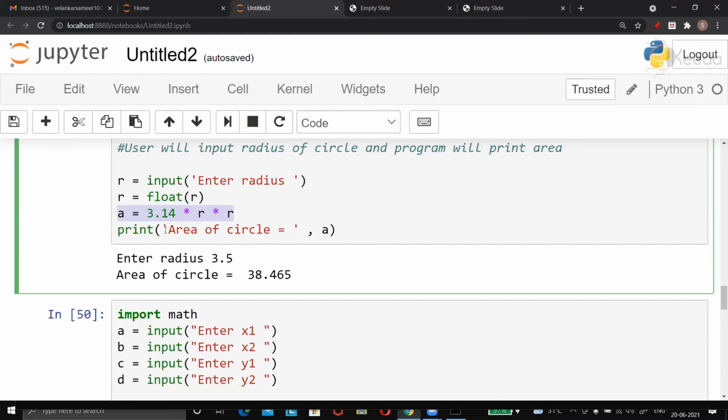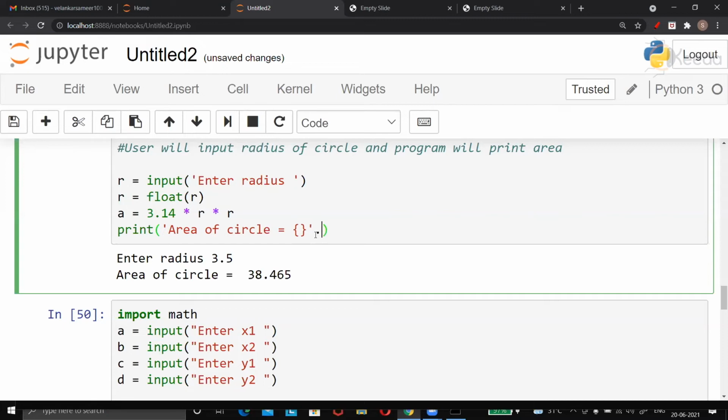But this area was printed by saying area of circle equal to, in quote, but A was given after quote, separated by comma. The same thing could have been done like this. I can say area of circle braces, and then I will close the quote. By the way, single or double quote, anything will be okay. So here I have given single quote. That doesn't matter.